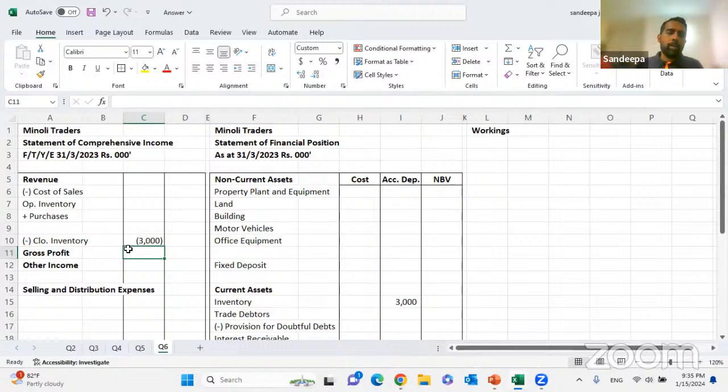You have purchased an office equipment for 500,000 on loan and you haven't recorded it. What is the double entry? Debited to office equipment, credited to other payables. Other payables, in other words, the loan. Since it is taken on a loan, we'll take that to the loan. So debited to office equipment.